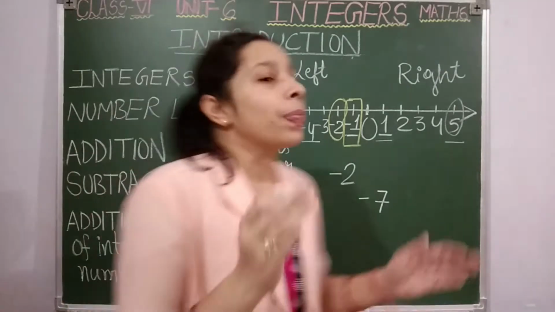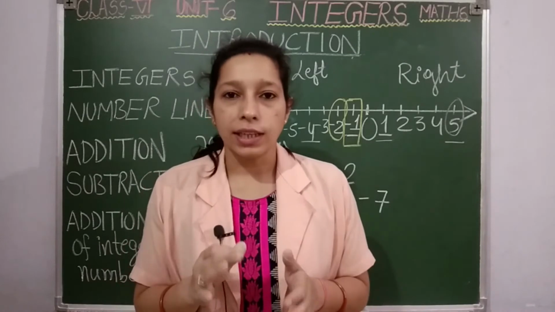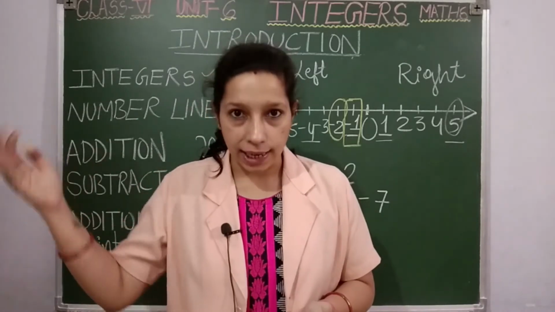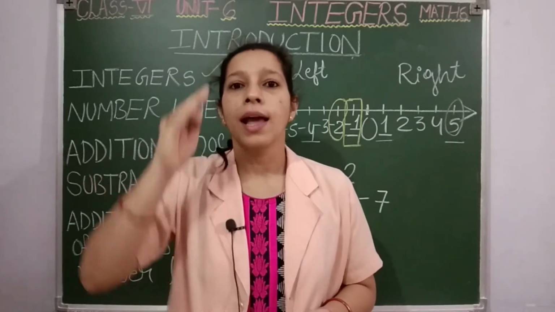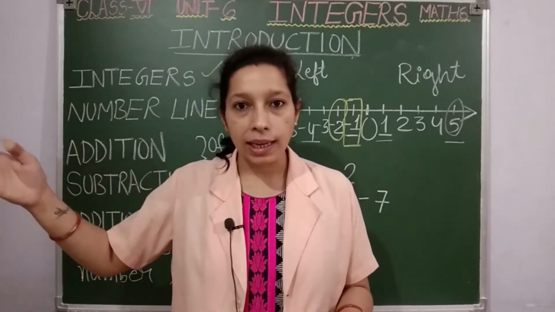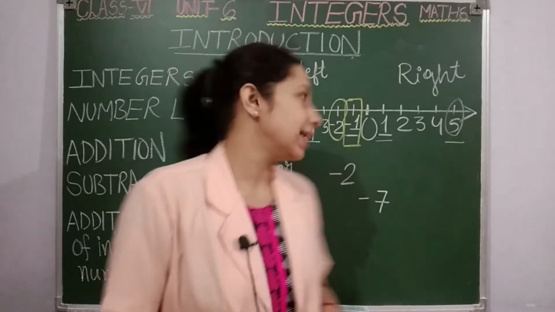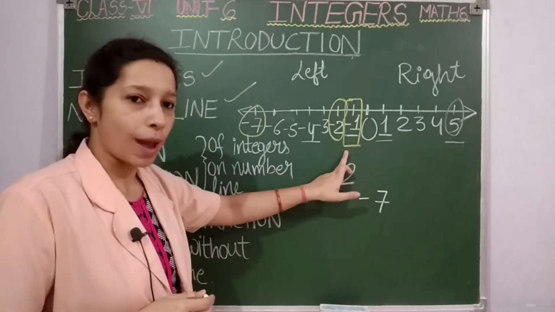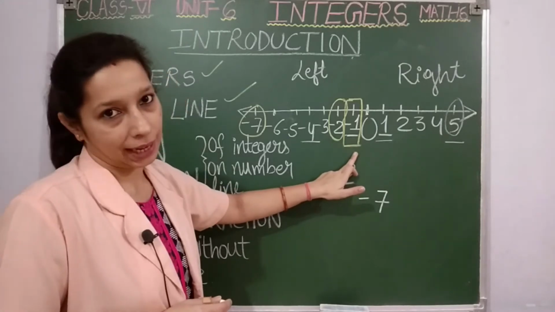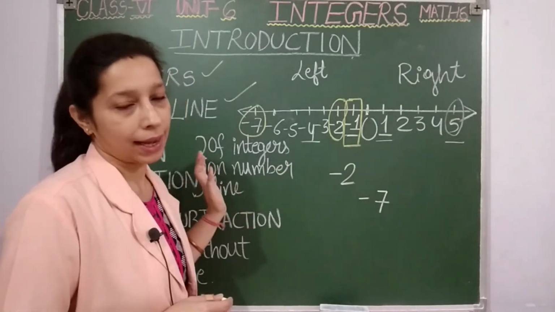See, students, for integers on the number line, as the number increases, its value decreases. I am talking about negative numbers. As the negative number increases, its value decreases. Which number is written closest to 0? It is -1. So -1 will be greater than all the other negative numbers, students.